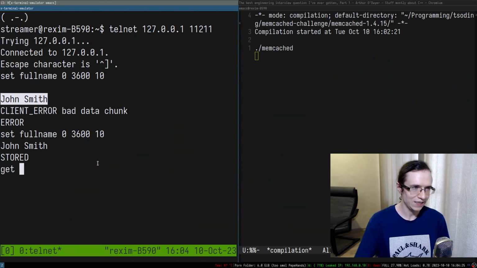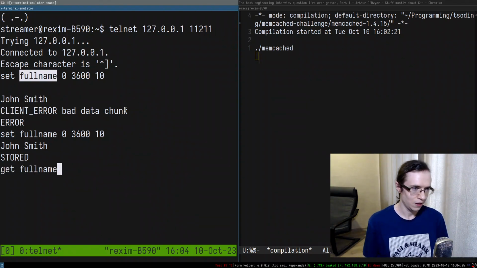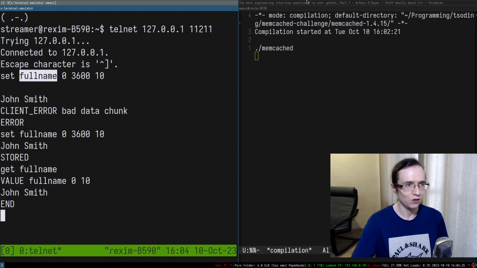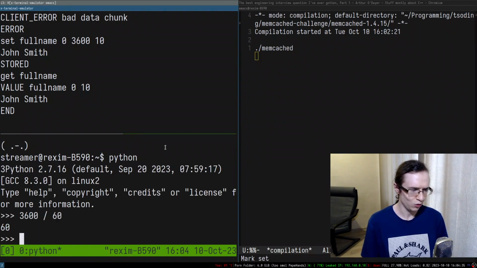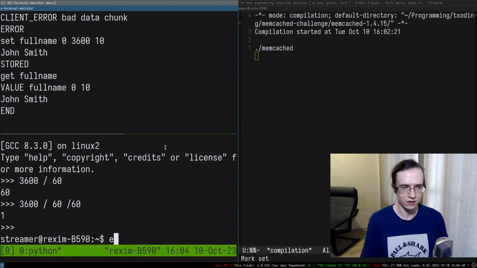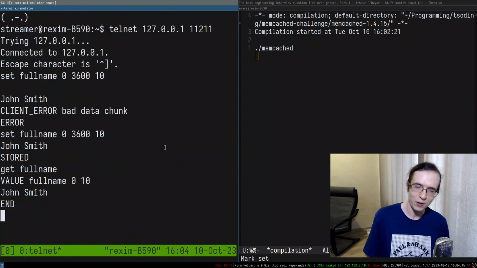And I suppose now I can get the full name out of this thing, and it's going to exist for this amount of seconds, which is very interesting, right? So if you basically divide this by that, it exists for an hour, right? So essentially 60 minutes, right? So this is how many minutes you have, and this is how many hours you have. So it's going to remember that for 1 hour, if I remember how the time works, right?